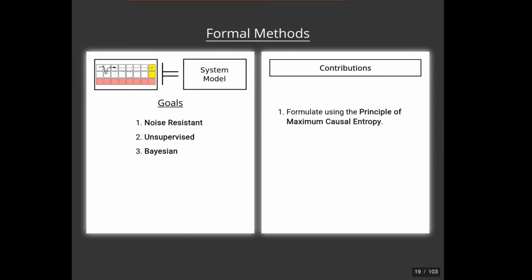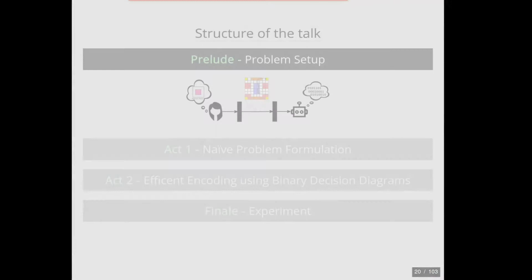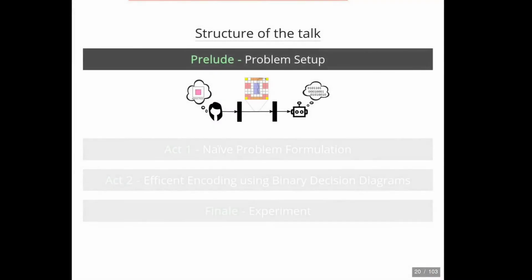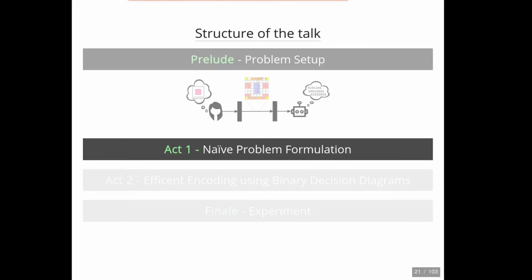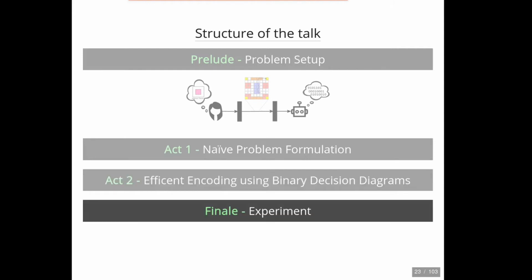First, we formulate a robust inference method using the principle of maximum causal entropy. Compared to our prior work, this method supports stochastic environments. Next, we provide an efficient implementation based on binary decision diagrams. Finally, we provide an experimental validation of this method. The structure of this talk mirrors the contributions. In particular, we'll start with the problem setup, provide a naive problem formulation using the principle of maximum causal entropy, provide a more efficient encoding using binary decision diagrams, and wrap up with an experimental validation.